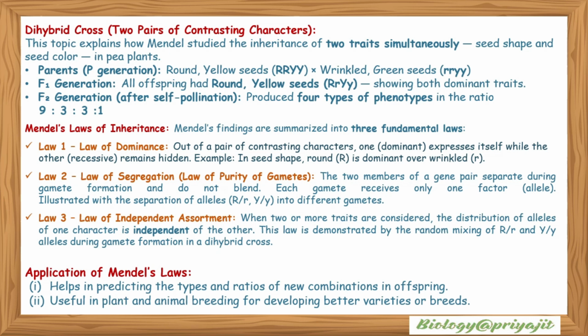And law 3 is independent assortment: when two or more traits are considered, the distribution of alleles of one character is independent of the other. This law is demonstrated by the random mixing of capital R, small r and capital Y, small y alleles during gamete formation in a dihybrid cross. The application of Mendel's laws helps in predicting the types and ratios of new combinations in offspring, useful in plant and animal breeding for developing better varieties of breeds.